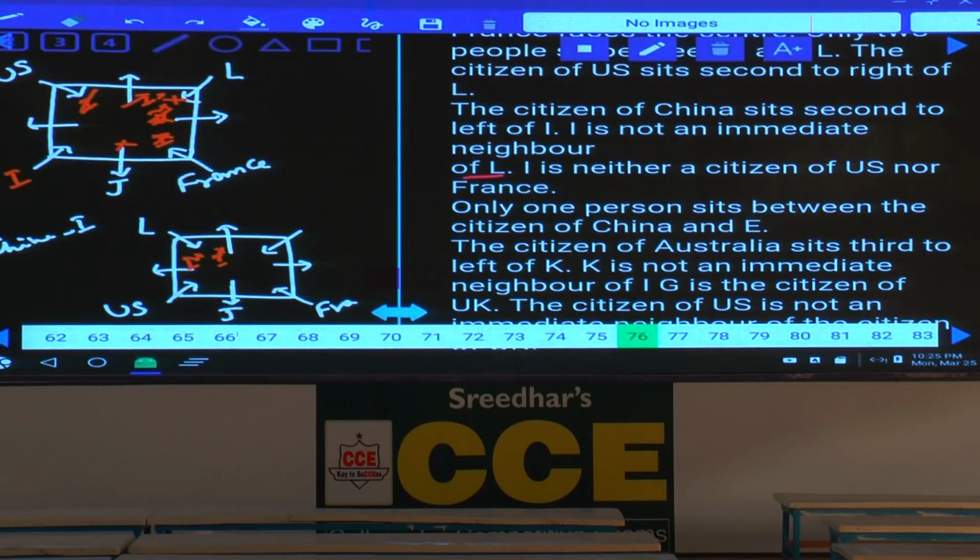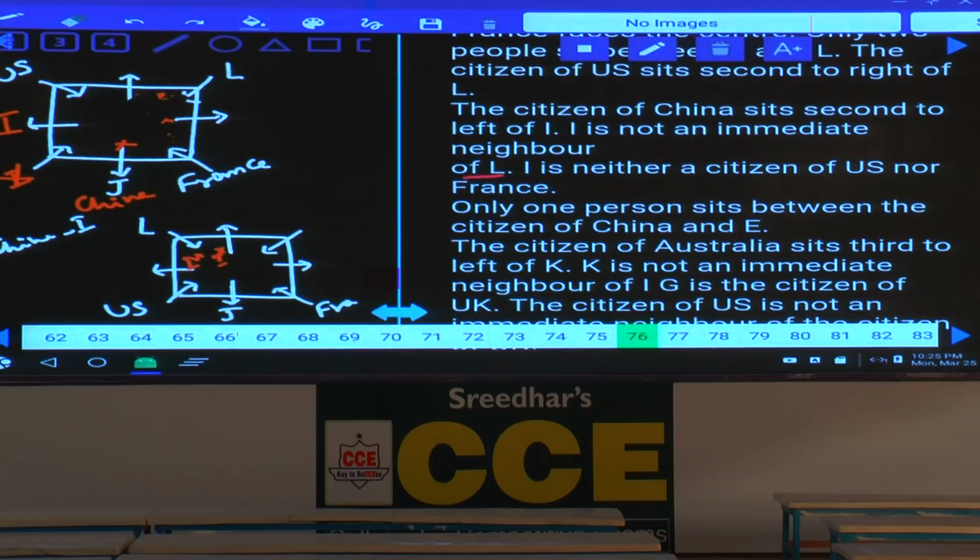If I is here, the person from China seated second to the left of I, then China and US must be in the same place, which is not possible. Hence I here is also ruled out. Then what is the only thing left over here? The person I must be at this place. If I is here, the person from China must be J. Done with this? Now this is about the first case. Then coming to the second possibility.